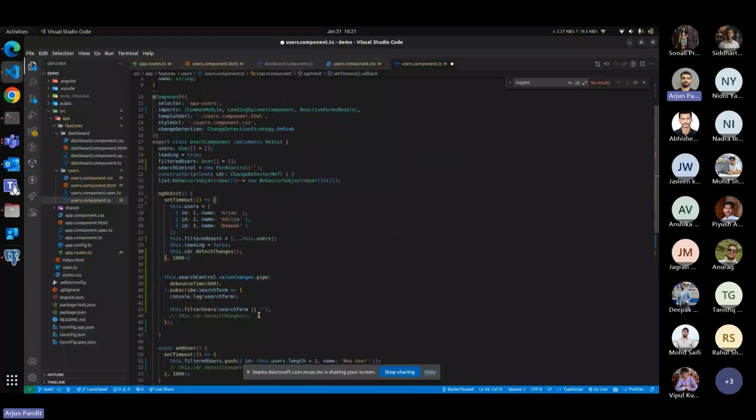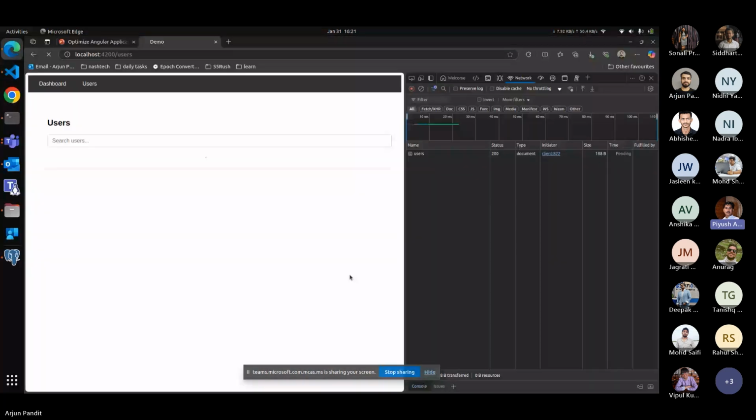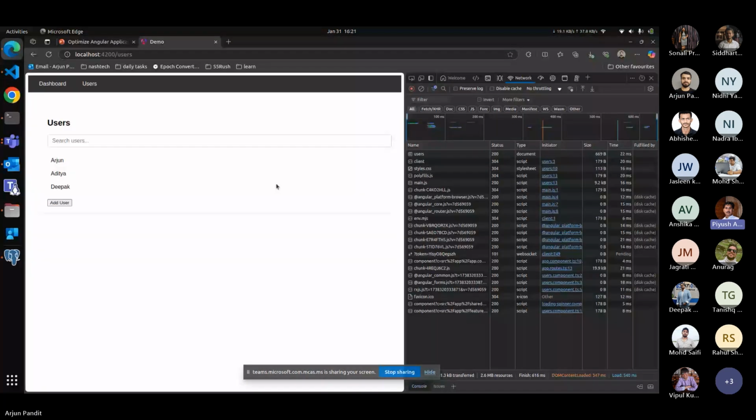As I explained previously, if you have a dependency where one API depends on another, and another API depends on yet another API, then instead of rendering the template every time, we should render the template only one time. We should run the code one time. So we can use OnPush at that time.